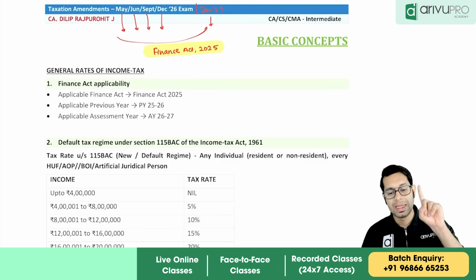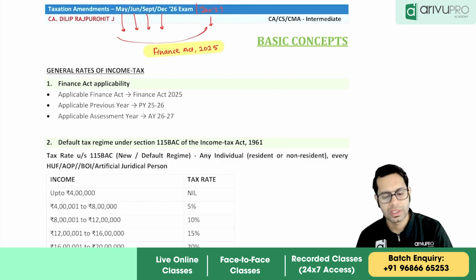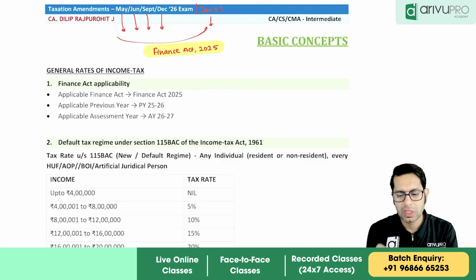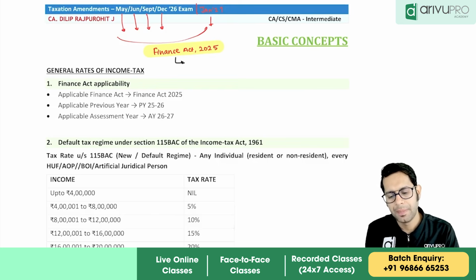So those who are writing in May, June, September, December 26 or January 27, what is the Finance Act applicable? Finance Act 2025 is applicable to you. Because the Finance Act 2025 is applicable, the previous year applicable to you for your examination will be previous year 25-26, and the assessment year will be assessment year 26-27.